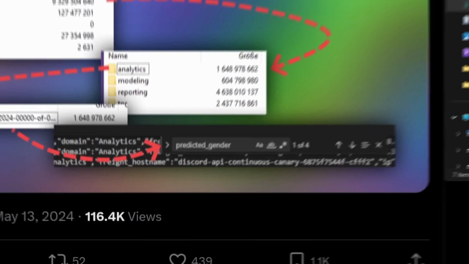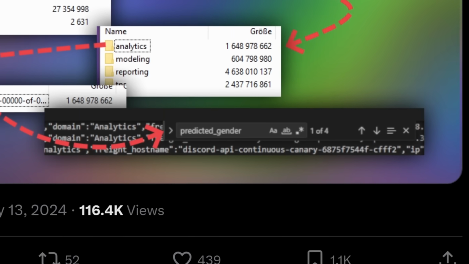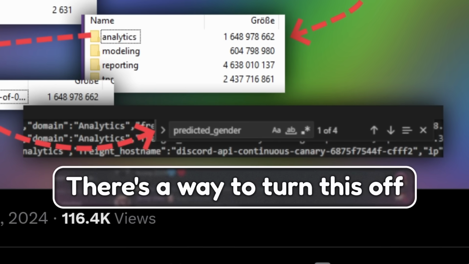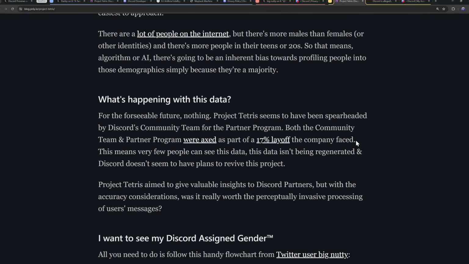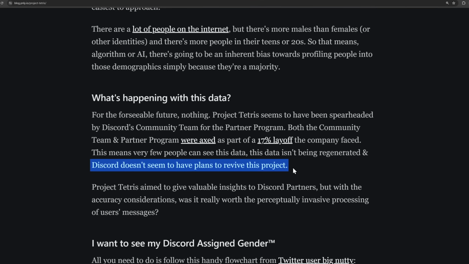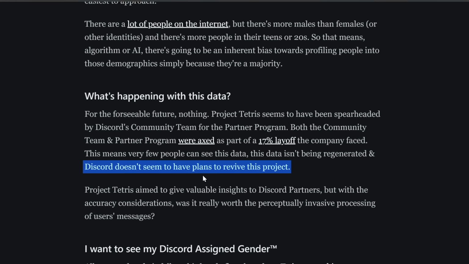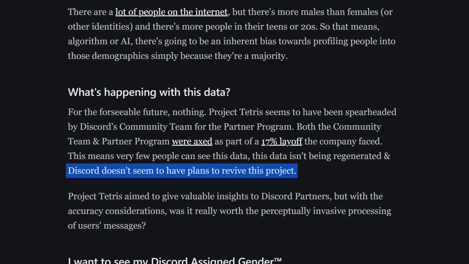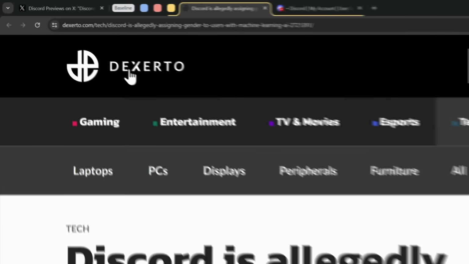And the thing is for me, I actually tried this and I did not have a predicted gender or a predicted age because it turns out you can actually just turn this feature off. Now, just before I tell you how to turn it off, again, I want to make it clear, I don't think Discord is going to be using this data, but it is nice to prevent any future bullshit like this from happening again. And the way we turn it off has been confirmed by Dexerto.